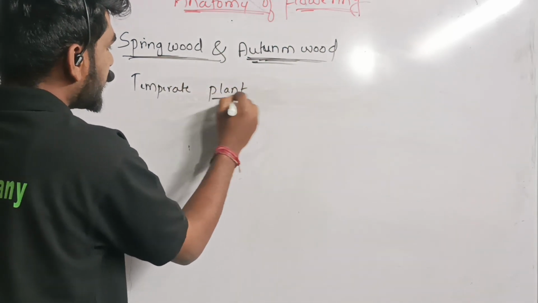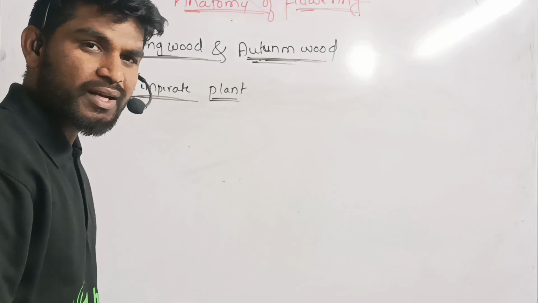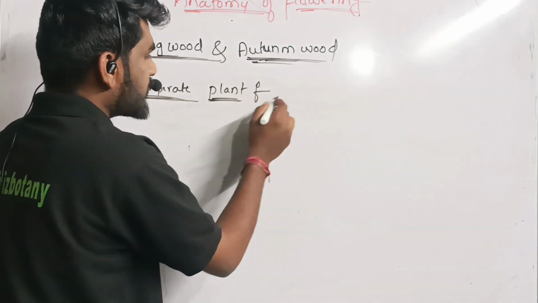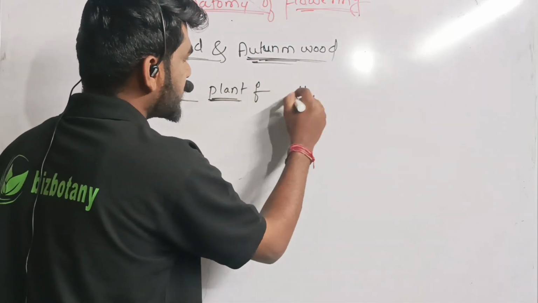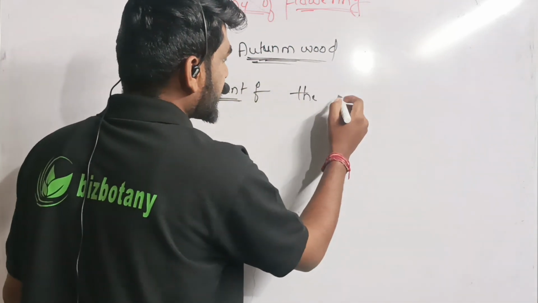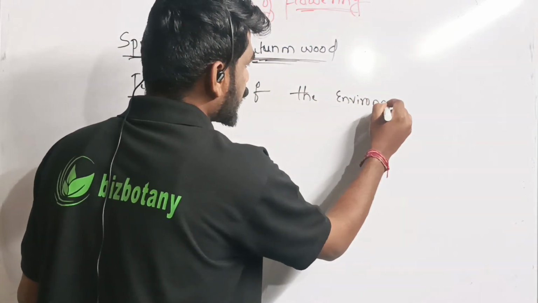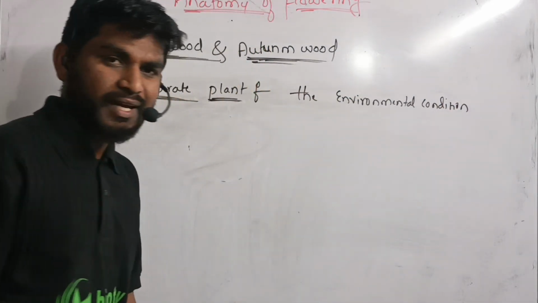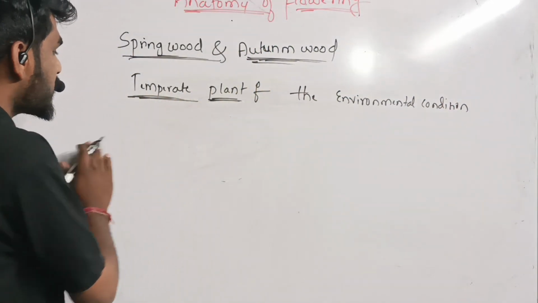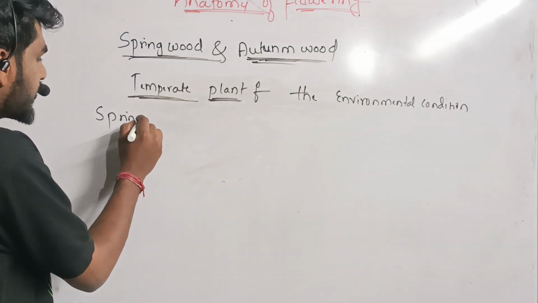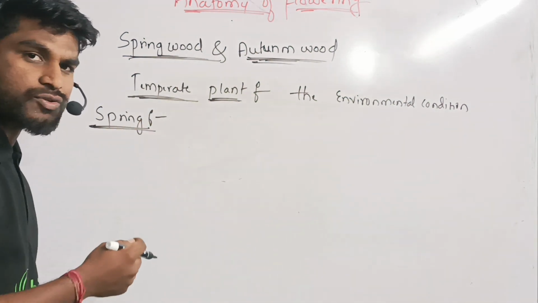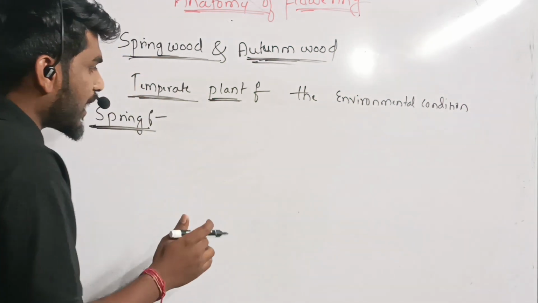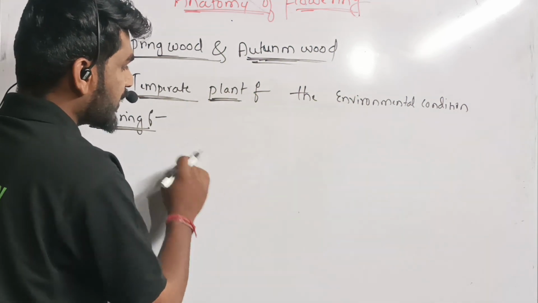In temperate region plants, where different seasons are present, the environmental conditions in a year are not the same. Different environmental conditions will be seen in a single year. In spring, where you can say a monsoon period, due to heavy rain, the activity of the cambium will increase.